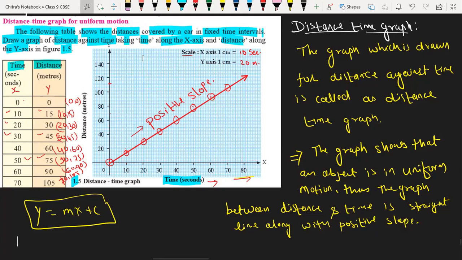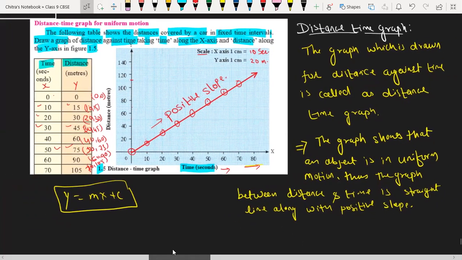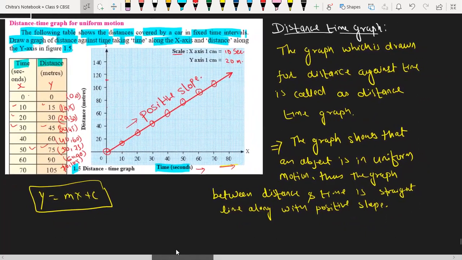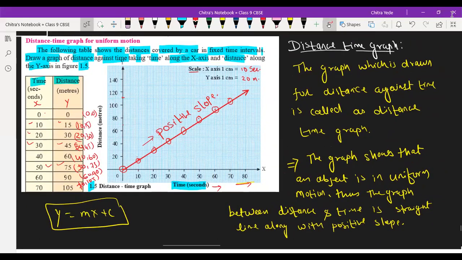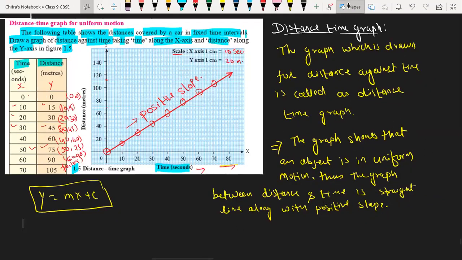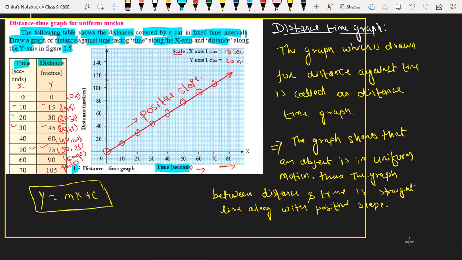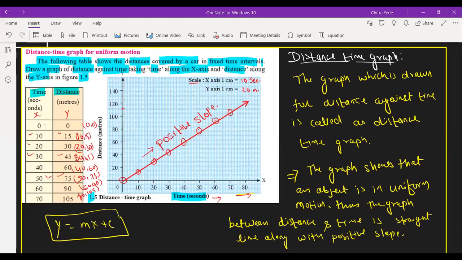Sir, now I remember, our teacher told us the formula for slope: the difference in y coordinates divided by the difference in x coordinates. That's what she said, I guess. My teacher took two instances in time and distance, like 20 to 40 or 40 to 80. They defined the lowest one as D1 and likewise T1, T2, and they drew corresponding perpendicular lines from T1 and T2 to the slope and named them A and B, sir.